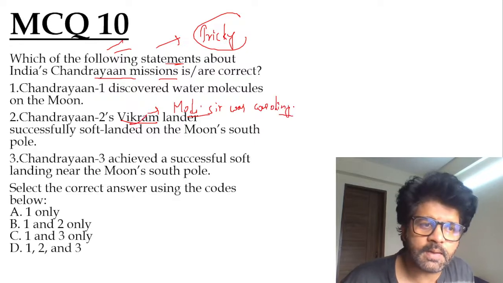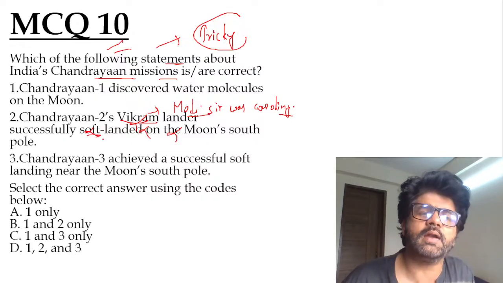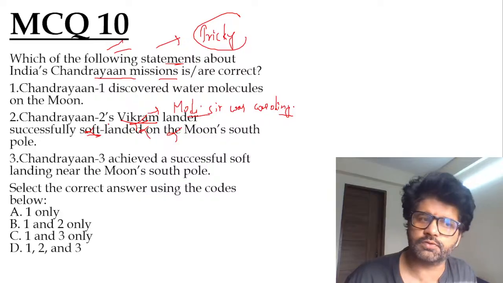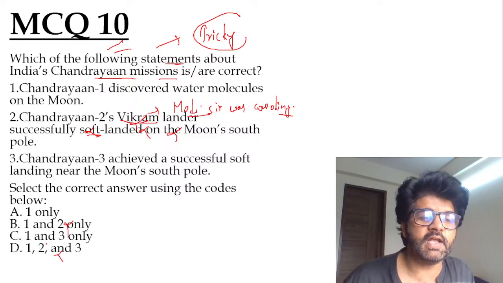So Chandrayaan 2's Vikram lander did not successfully soft land. And because it did not land, many believe Chandrayaan 2 was a failure, which it was not. So the second statement is wrong. If the second is wrong, you can eliminate B and D. You're left with A and C.